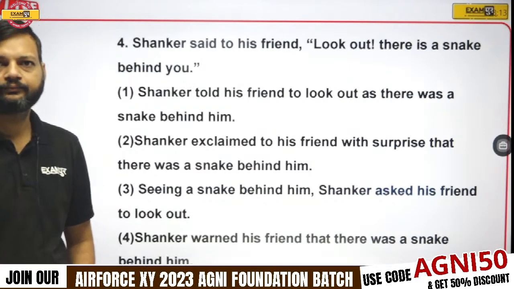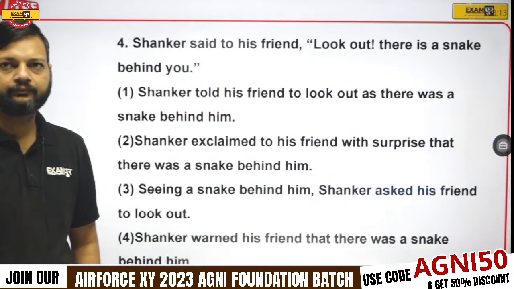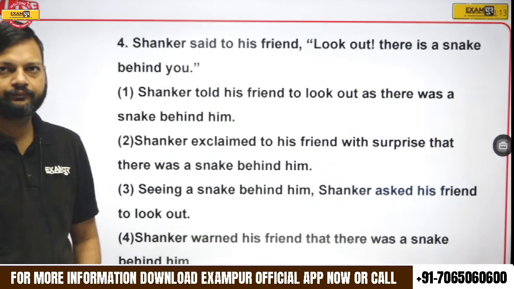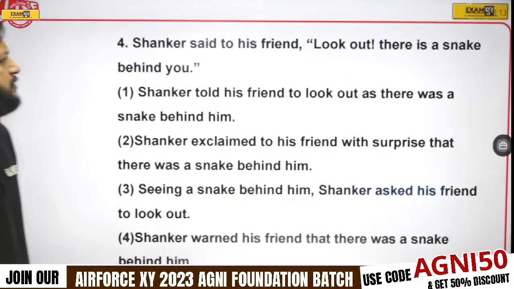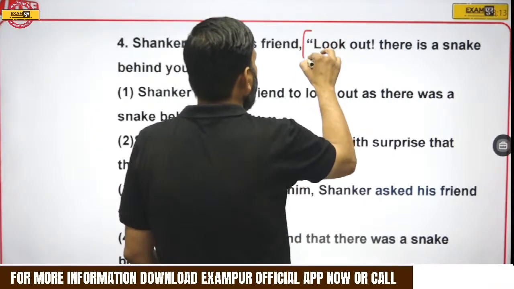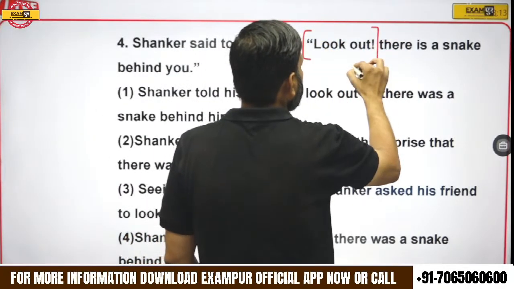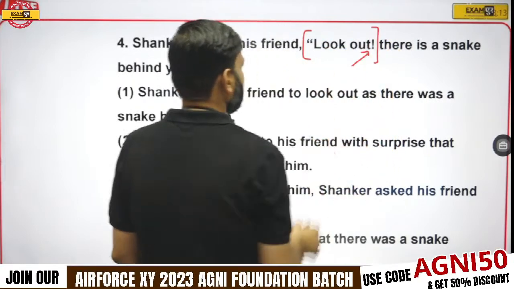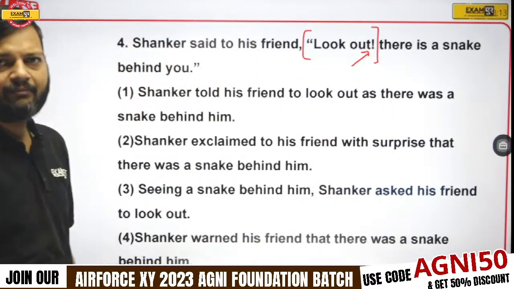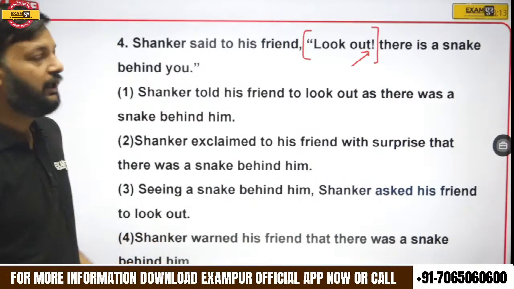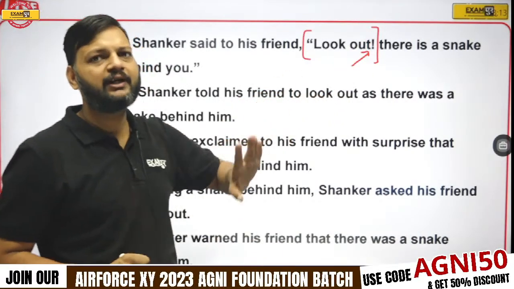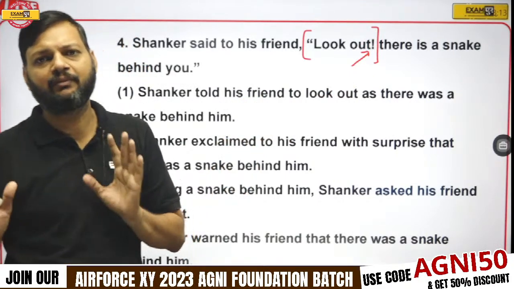See, in this sentence, after look out, we have an exclamatory mark. It means this is an exclamatory sentence.